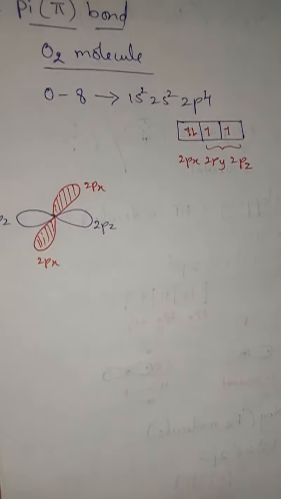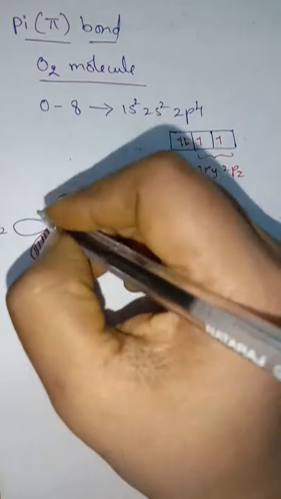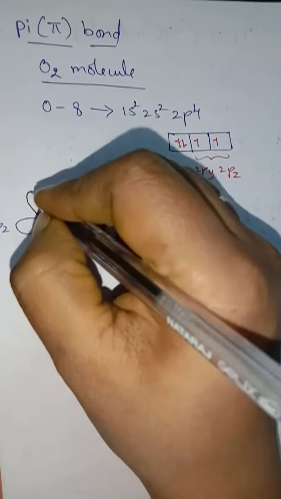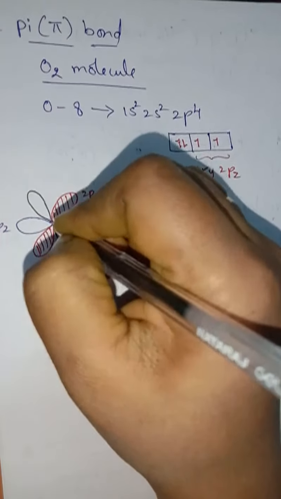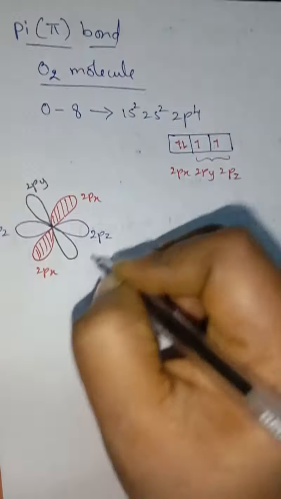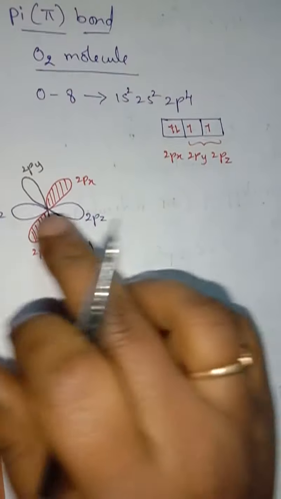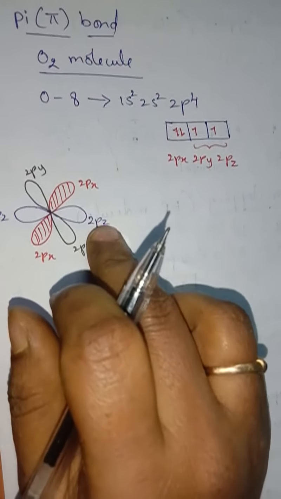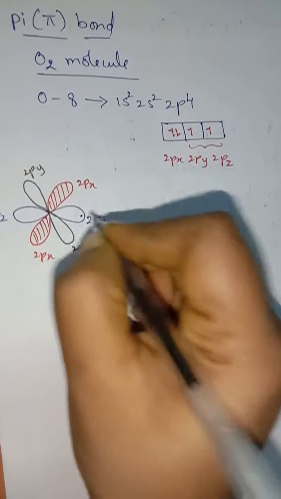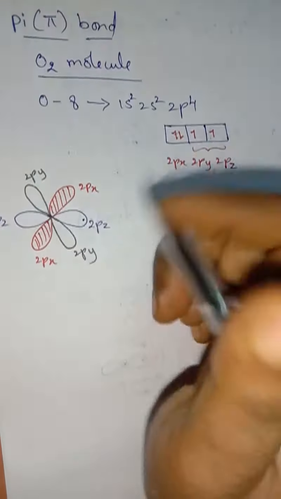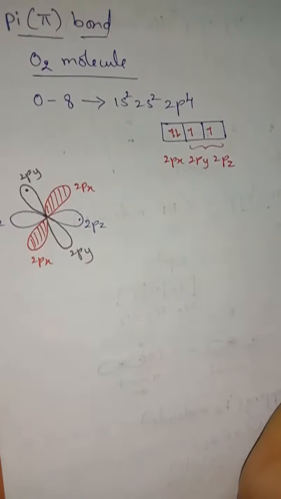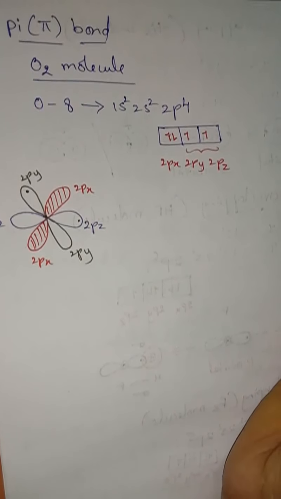Understand, children? And the next one is 2py orbital. It will be like this, dumbbell shaped. This one is 2py. So here, along the axis 2pz, it contains 1 electron. Along the y-axis, it has only 1 electron. Understand, children?